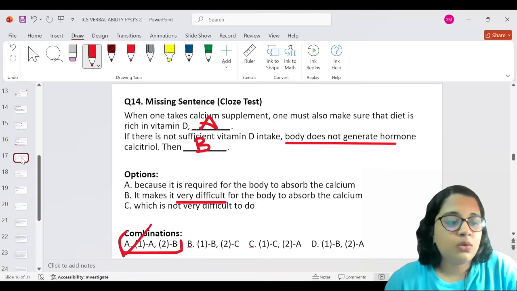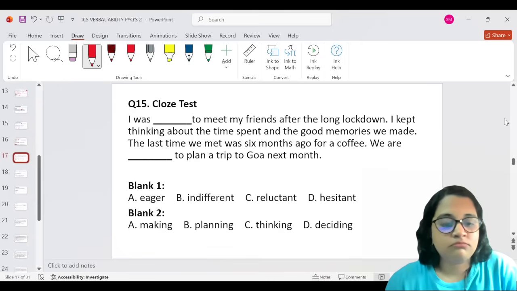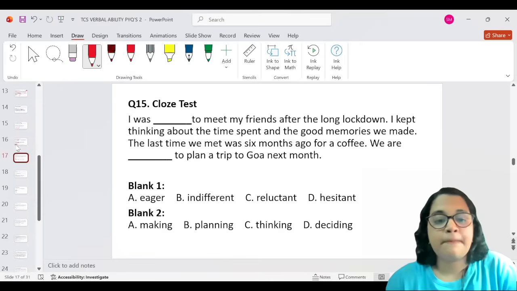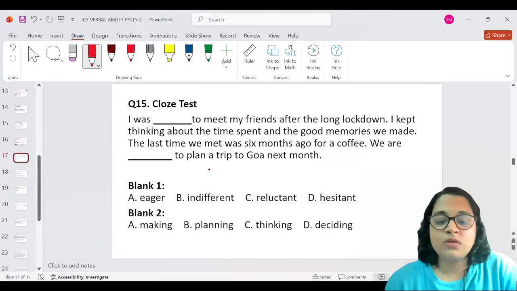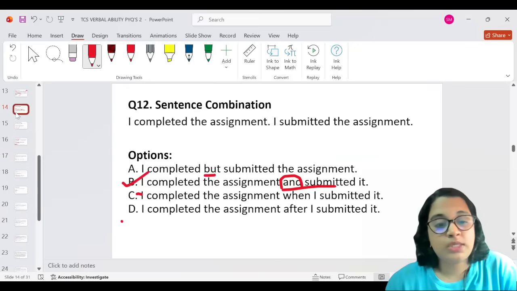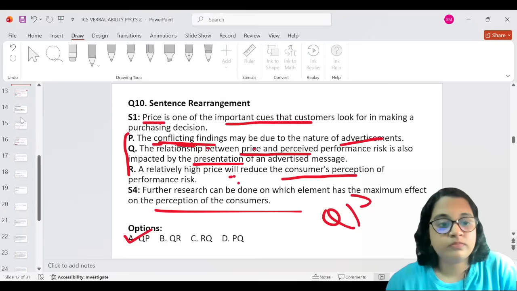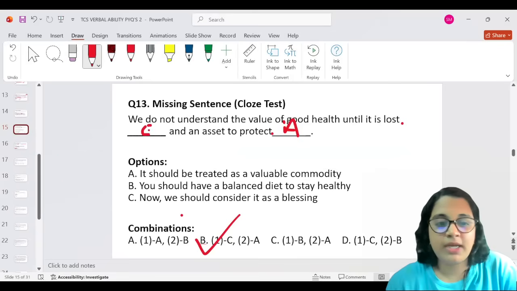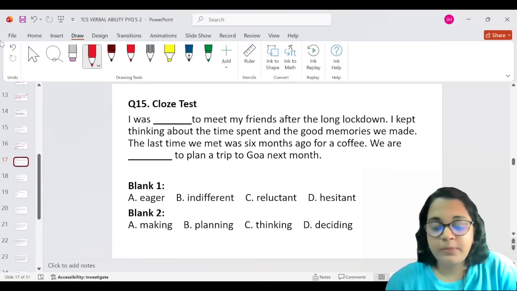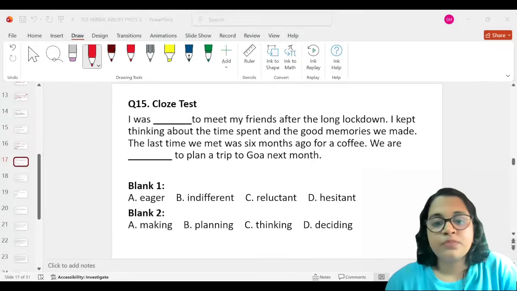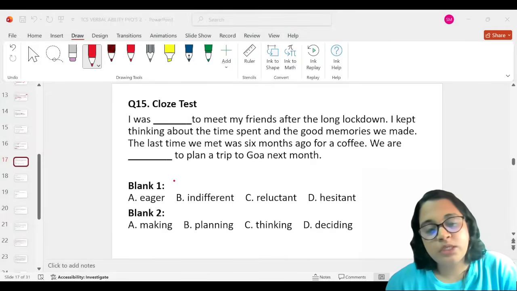All right, let's go and do question number 15. See, guys, you can have close test either as sentences, which we saw in the previous question, like 13, or it could be something like a word. Be prepared for anything. All right, so the 15th question. Let us read the 15th question and let's try to answer.